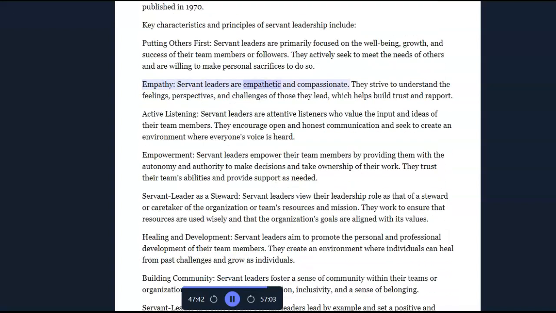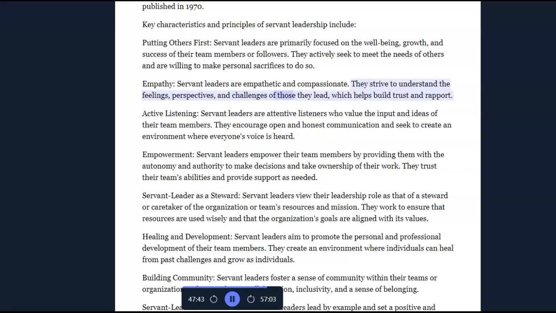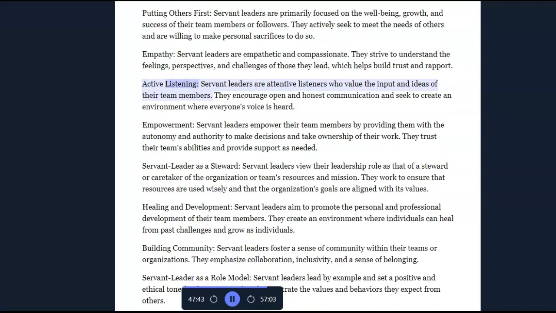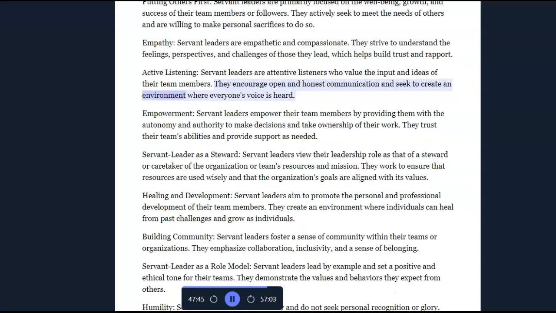Empathy. Servant leaders are empathetic and compassionate. They strive to understand the feelings, perspectives, and challenges of those they lead, which helps build trust and rapport. Active listening. Servant leaders are attentive listeners who value the input and ideas of their team members. They encourage open and honest communication and seek to create an environment where everyone's voice is heard.